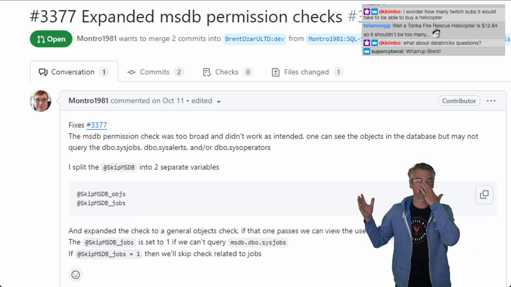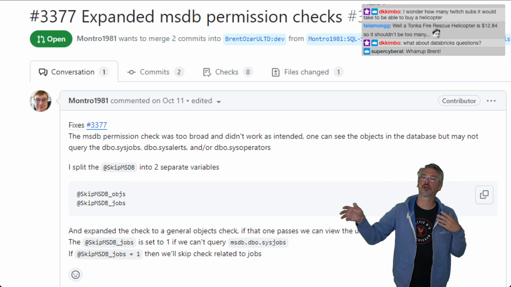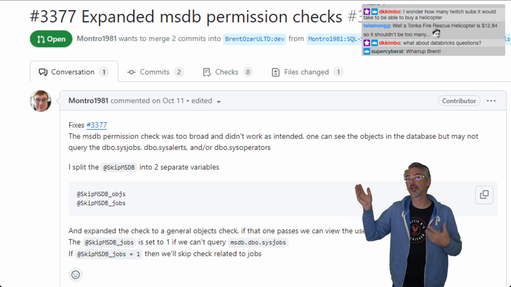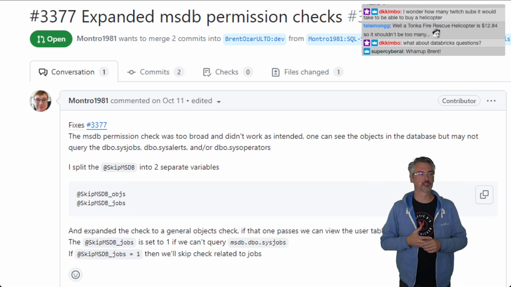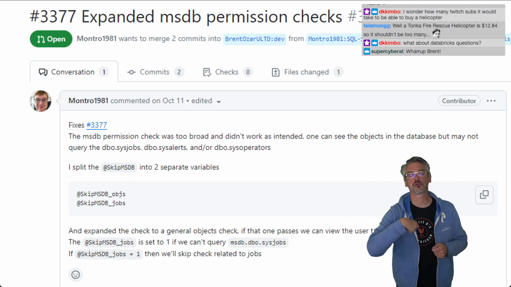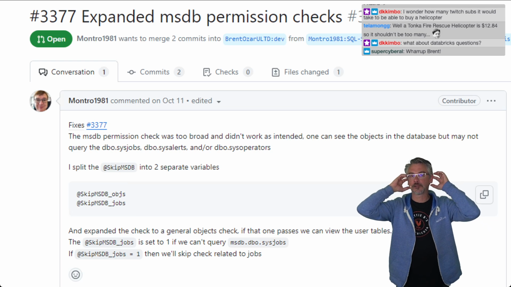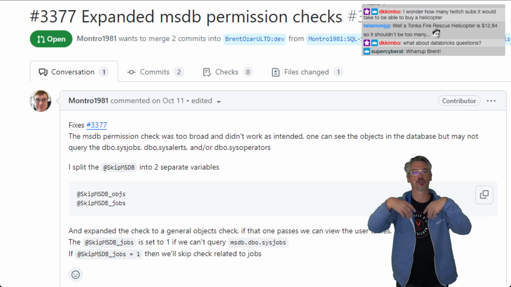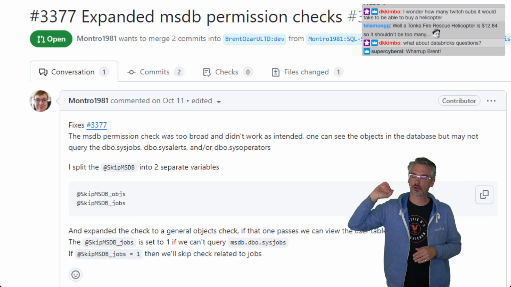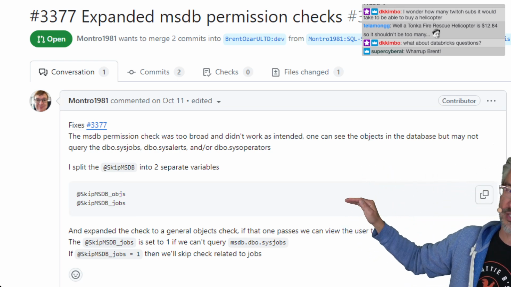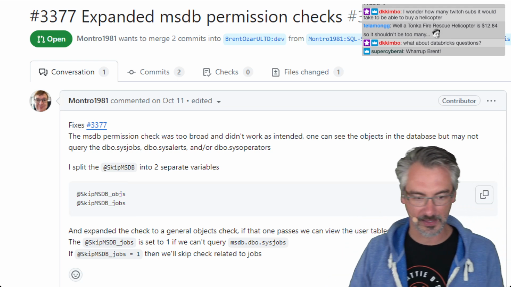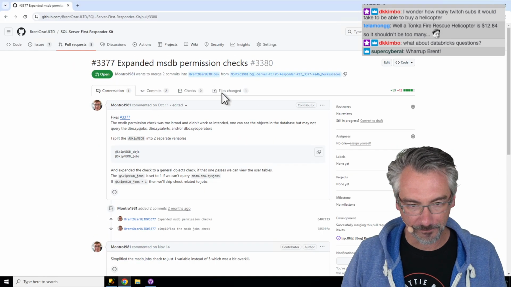One of the gotchas with this is you might be able to see some system databases, but not others. And so when this change first came out in SP Blitz, all we did was look to see if you could query MSDB. And if you could, then we said, yep, you're good to go on MSDB. But here he's checking a little more thoroughly and saying, can we look at the MSDB objects and can we look at the jobs? So that makes sense.